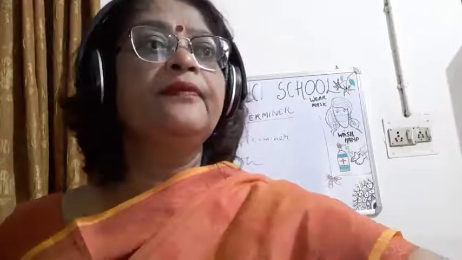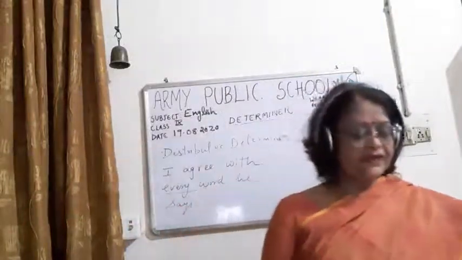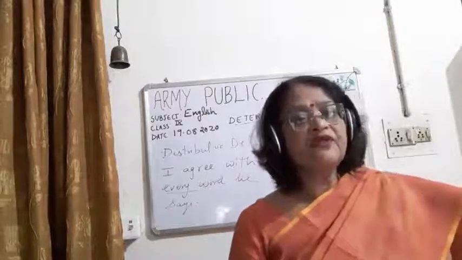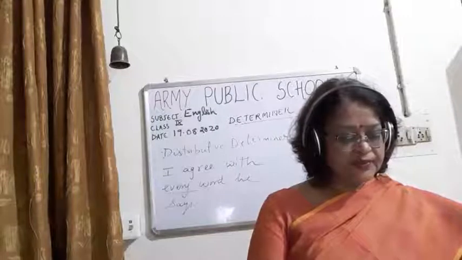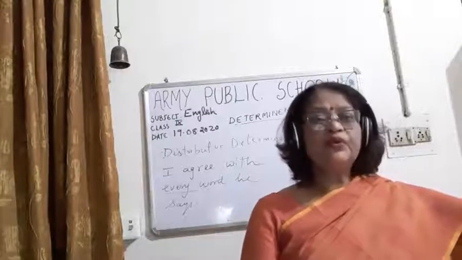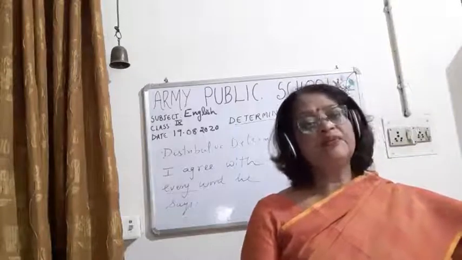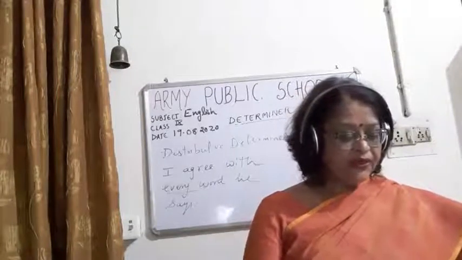So children, this is the use of each and every I have told you. Okay, so I think each and every is clear. Each is used when we talk about the members of the group individually and every is used to make a general statement. Okay, and children, both are followed by a singular countable noun.